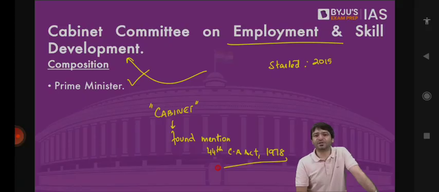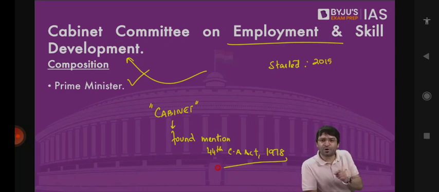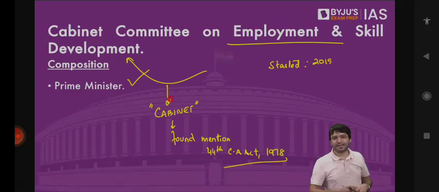Then to prevent the misuse of Article 352, which deals with national emergency, the Janata Party, when it came to power, amended the Constitution. The 44th Amendment was made in 1978, which said from now onwards, if national emergency is to be imposed, it should not be on the oral advice of the Prime Minister, it should be on the written advice of the cabinet. And that's how this term cabinet got added to the Constitution.